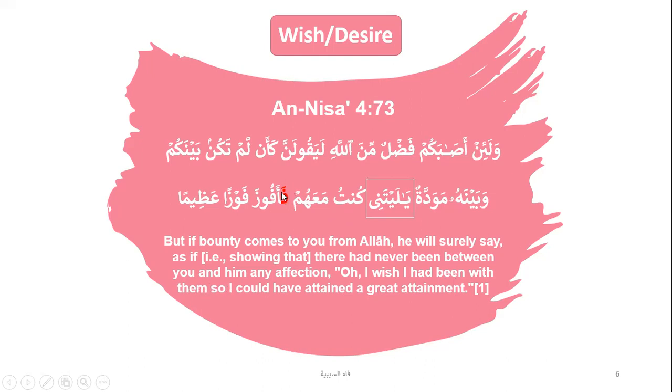Fa, this is your fa sababiyya, afuza, which is light mudari. It's with mansoob. So I could have attained fawzan aziman, a great attainment. So this, as you can see, mansoob, fail mansoob, followed by a fail mansoob. This is a clear structure of wish, and then fa as-sababiyya, and then a mansoob fail.